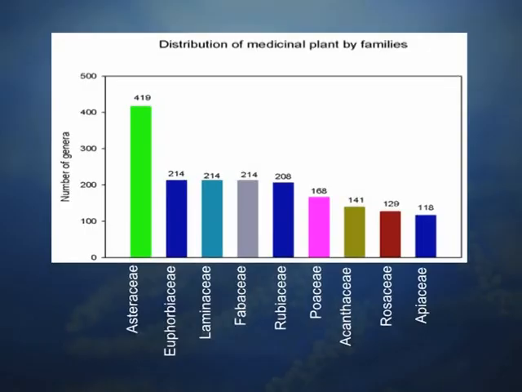It consists of a large number of herbal medicinal plants for curing various diseases, and nearly 419 genera are present which are used for herbal medicine, and each genus is again divided into a number of species. So 419 genera are present in the Asteraceae, whereas in the Apiaceae family only 118 genera and species are available for curing various diseases.